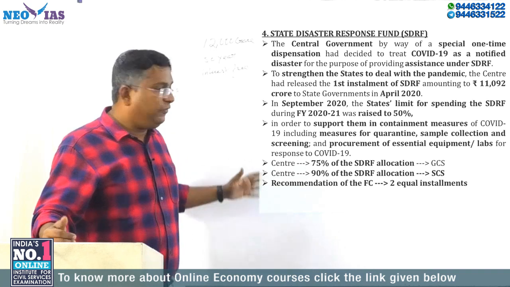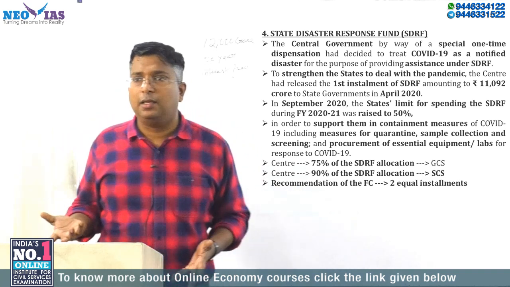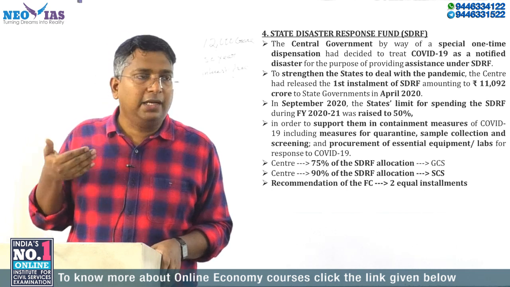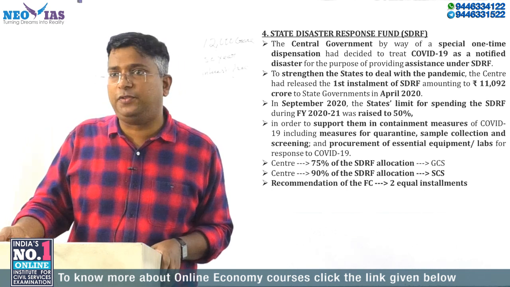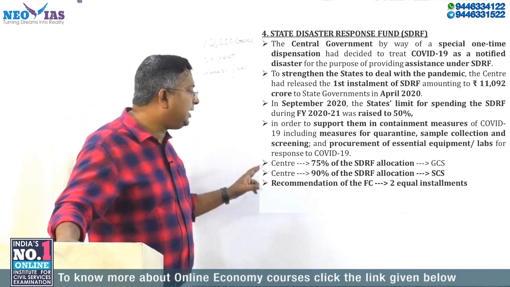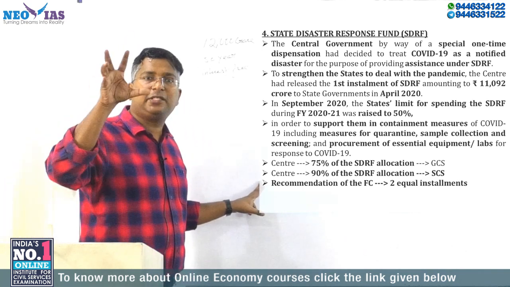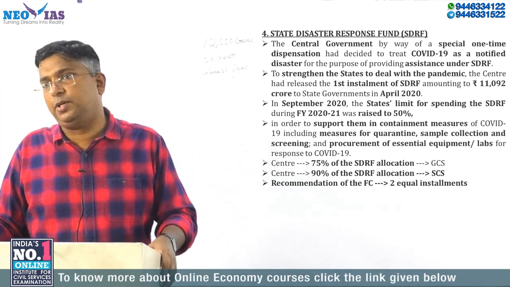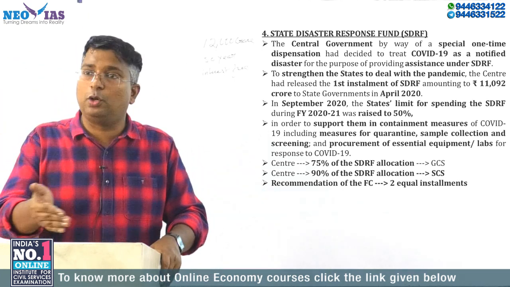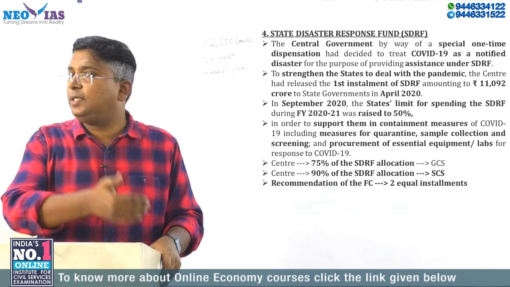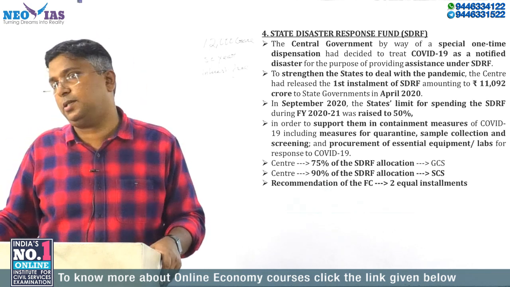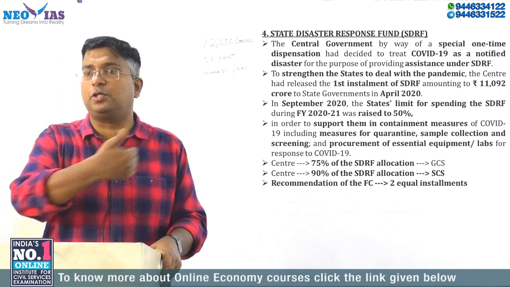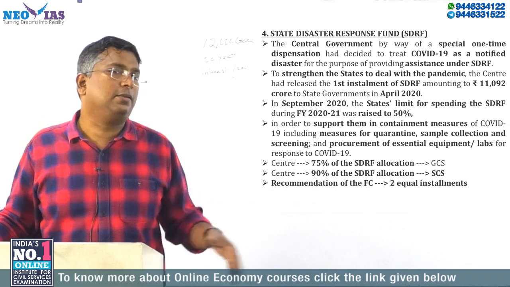We know that there are 2 categories of states: general category states and special category states. To this fund, the center transfers the majority of the money. For special category states, 90% of this fund is transferred by the center based on the Finance Commission recommendation. Special category states include the northeastern states and the hilly states of Himachal Pradesh, Uttarakhand, etc. Even the Jammu and Kashmir Union Territory comes under this.